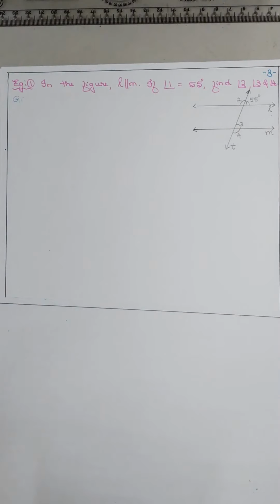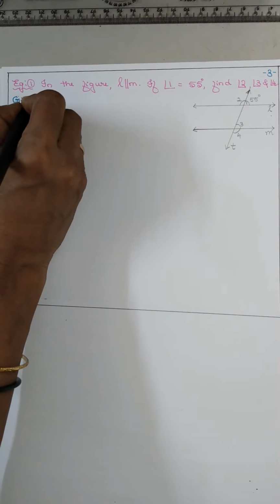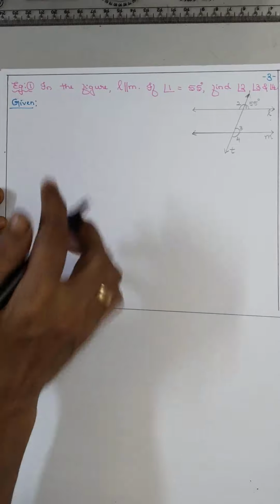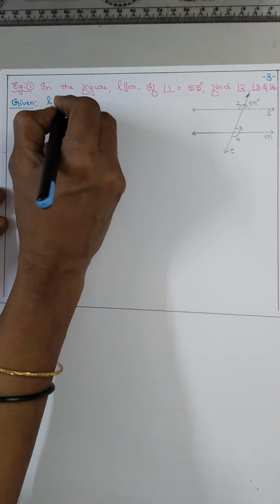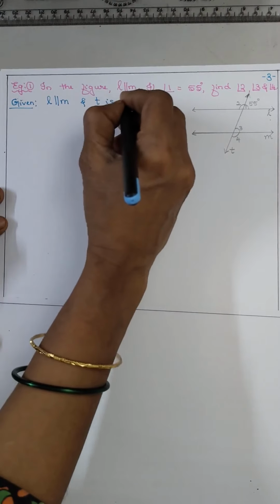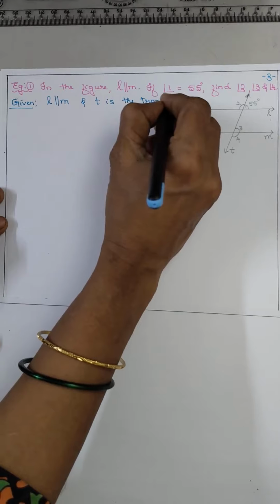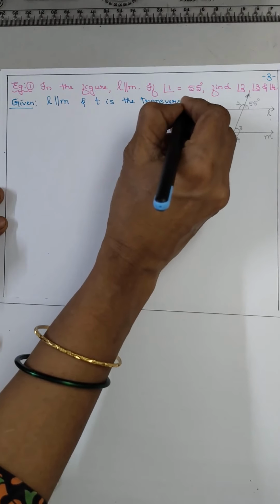First you write given. What is given? L is parallel to M and T is the transversal. They have not mentioned, but in the figure you can understand.